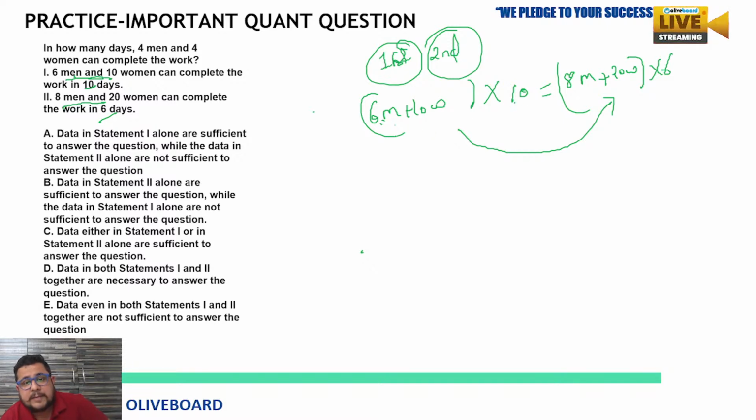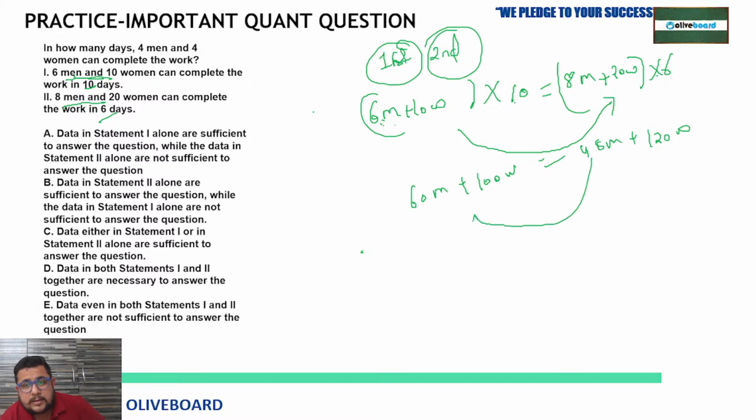How? 10 multiplied by 6 is 60 m, plus 10 multiplied by 10 means 100 w, equal to 6 into 8, which is 48 m, and 120 w. So just transfer men to one side and women to the other side. 60 minus 48, 12 men are equal to how many women? 120 minus 100 women, so that would be 20 women.